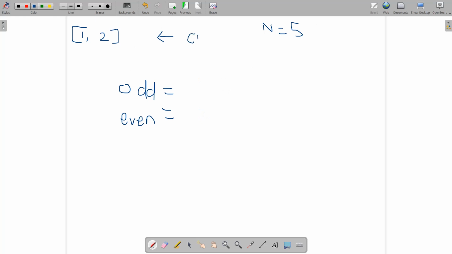In the next step, I am going to again iterate over all the elements in this current array and find the odd elements formed from them. From 1 you are going to get 1 into 2 minus 1, which is 1, and from 2 you get 2 into 2, which is 4, minus 1, which gives 3. For the even case, you get 1 into 2 as 2 and 2 into 2 as 4. You first push up all the odd elements, which are 1 and 3, then the elements 2 and 4.